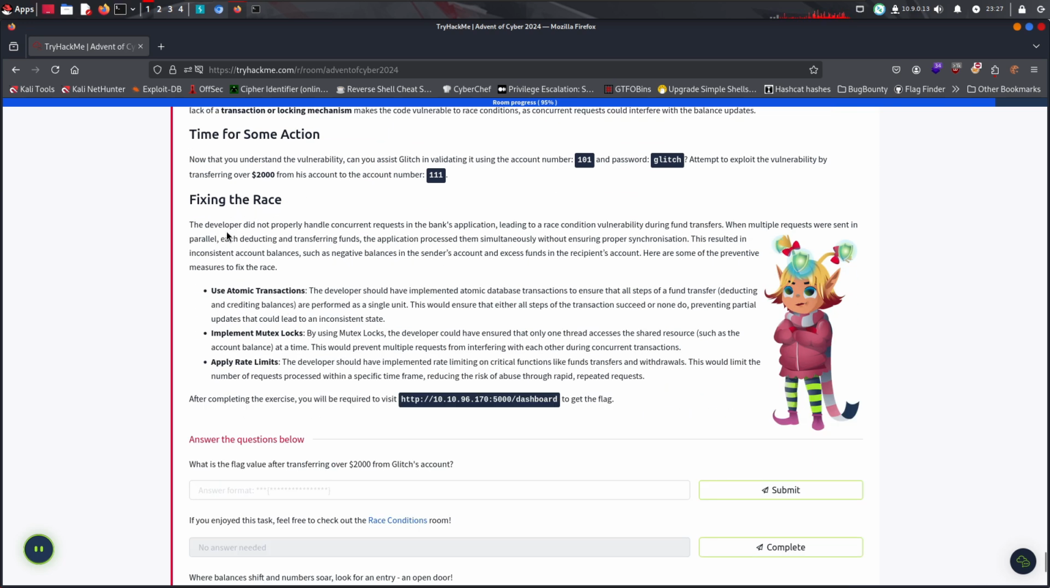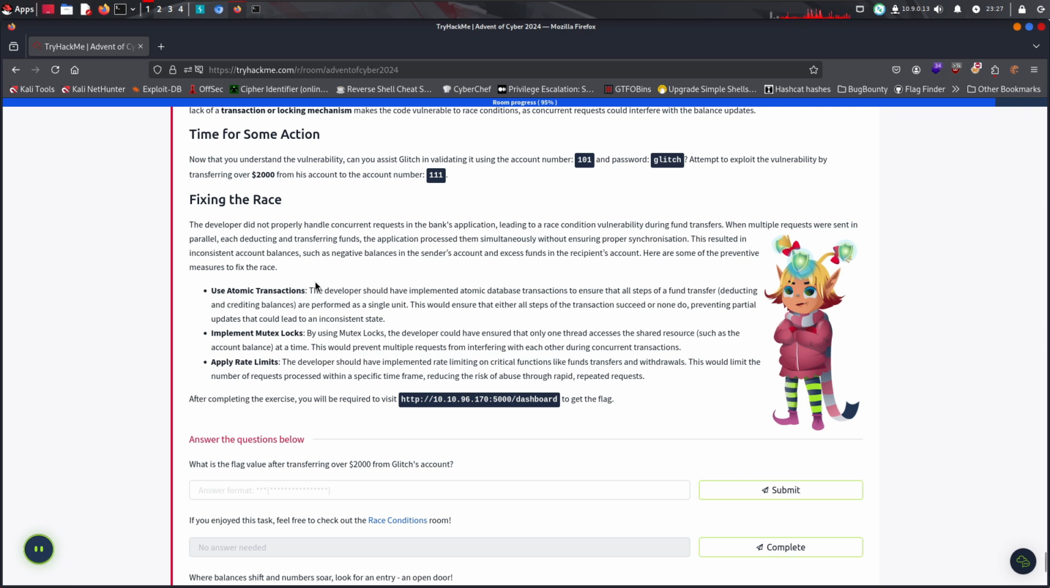Fixing the race. The developer did not properly handle concurrent requests in the bank application, leading to a race condition vulnerability during fund transfers when multiple requests were sent in parallel, each conducting and transferring funds. The application processed them simultaneously without ensuring proper synchronization. This resulted in inconsistent account balances, such as a negative balance in the sender's account and excess funds in the recipient's account. Here are some of the preventive measures to fix the race.